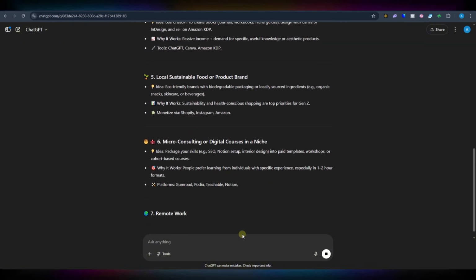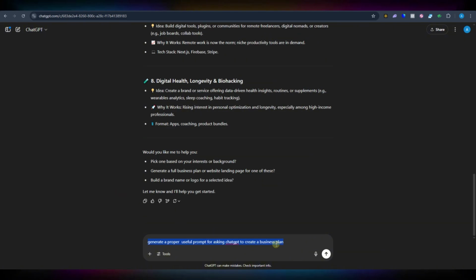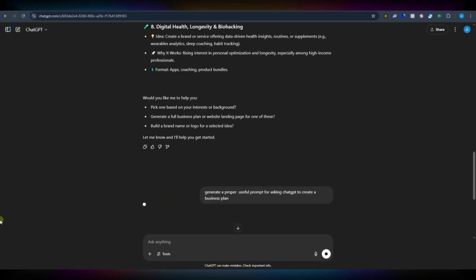Now, let's say we want to do dropshipping, so we're not gonna ask ChatGPT to directly create a business plan for us. We will first use ChatGPT to create the prompt that we're gonna use. Well, I can type in a prompt right here: Generate a proper useful prompt for using ChatGPT to create a business plan.